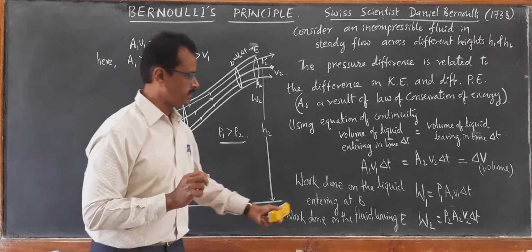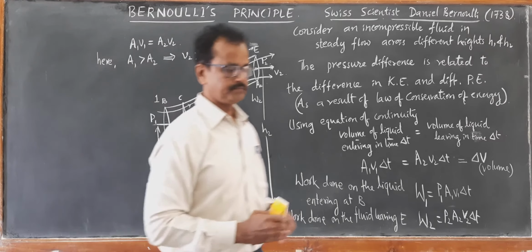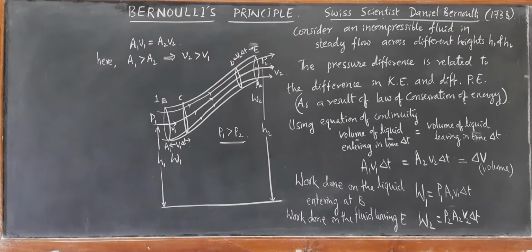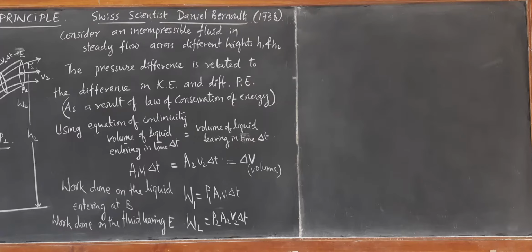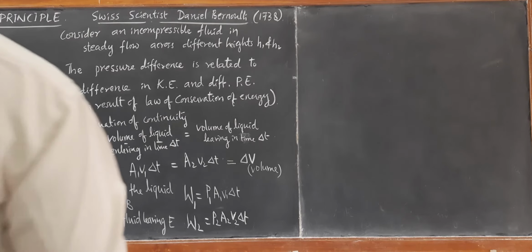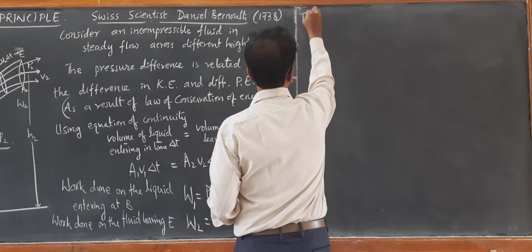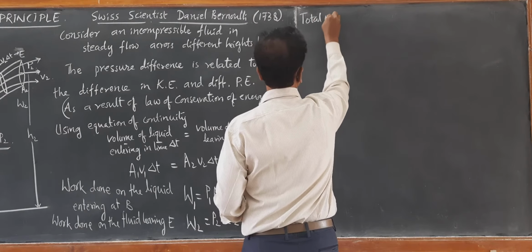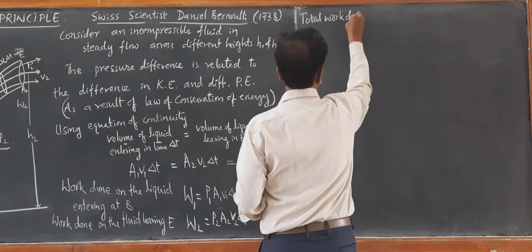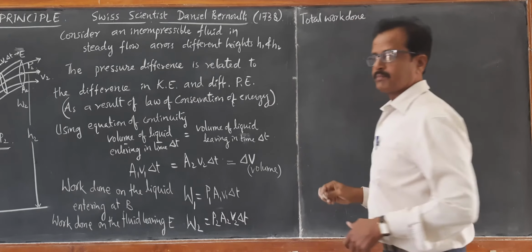So we will calculate the total work done due to pressure difference.